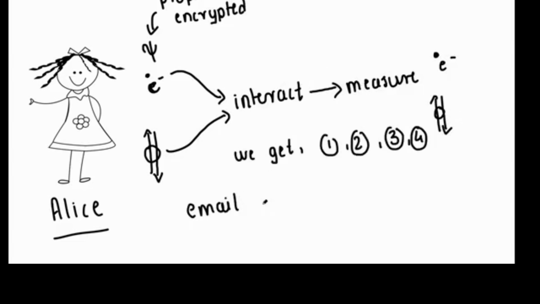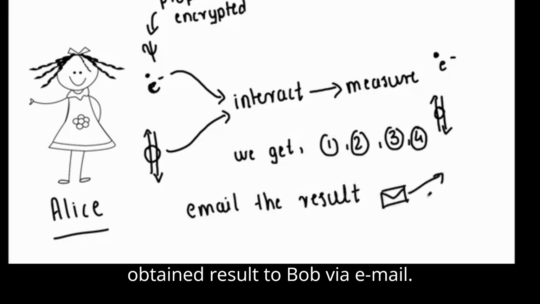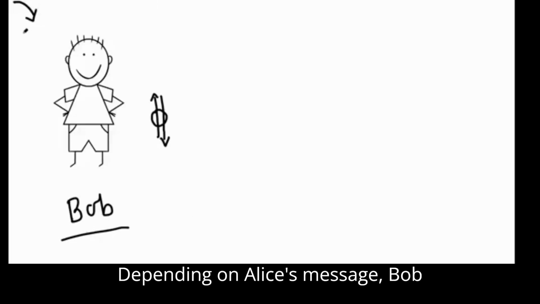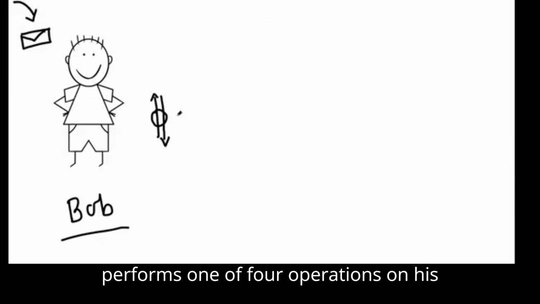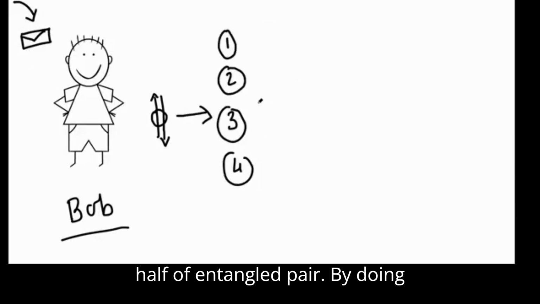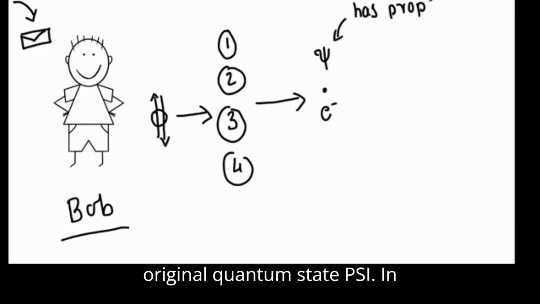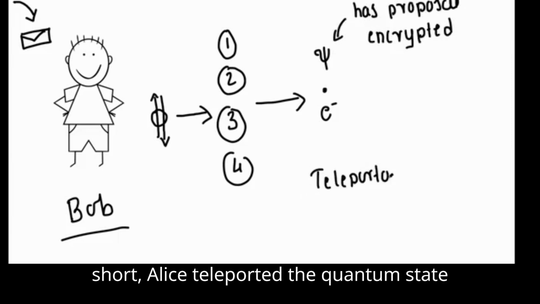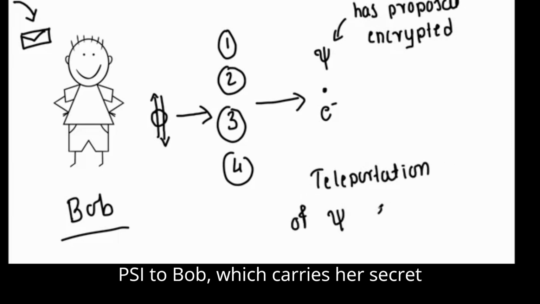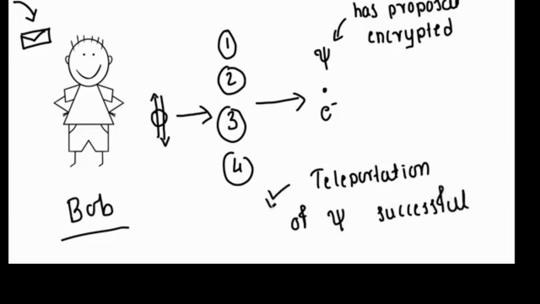She then sends the obtained result to Bob via email. Depending on Alice's message, Bob performs one of four operations on his half of the entangled pair. By doing so, he can recover the original quantum state psi. In short, Alice teleported the quantum state psi to Bob, which carries her secret message.